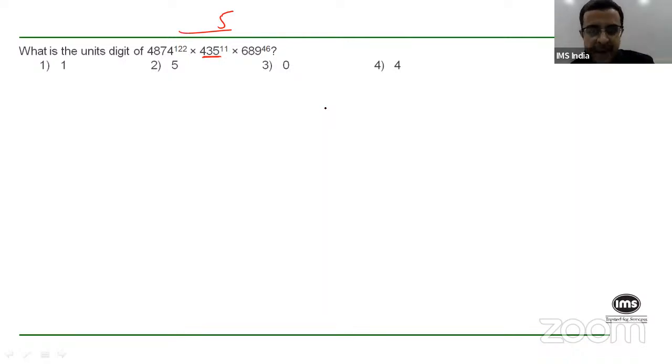And if you multiply 5 with an even number, right? So here 4874 is an even number. So 4874 raised to 122 will also be an even number. And when you multiply a number ending with a 5 with an even number, the final result has to end with a 0, right? So you can just directly click a 0 here. You don't have to do anything else. You don't have to think anything else. You don't have to calculate. You don't have to apply the concept of cyclicity over here. Nothing to be done. I hope that is clear.